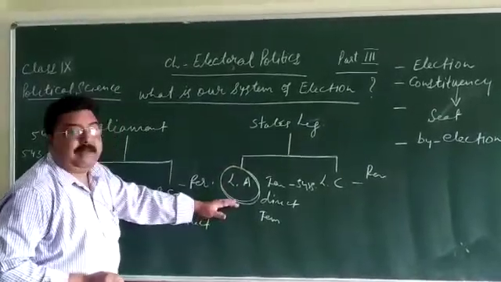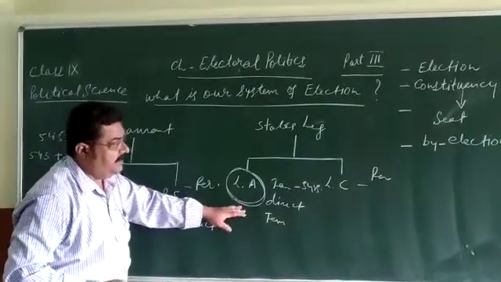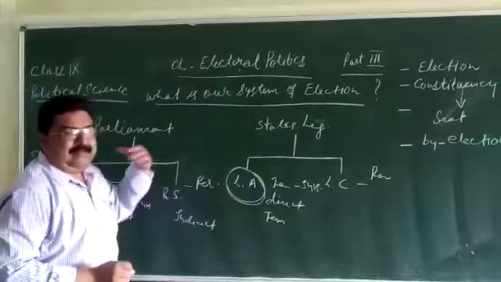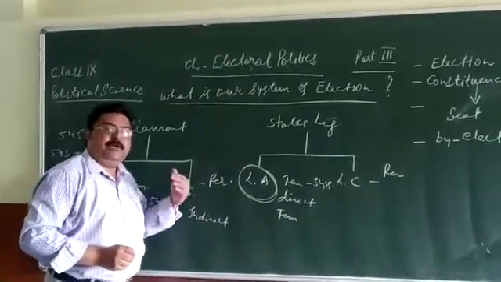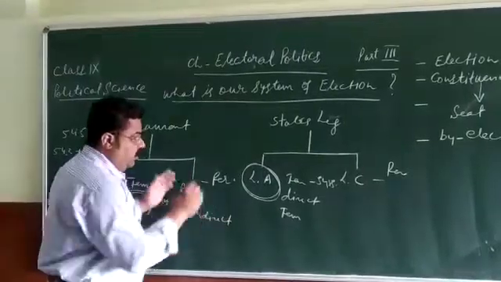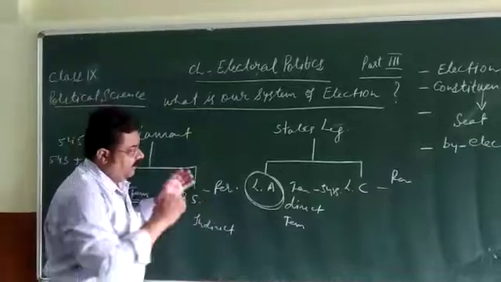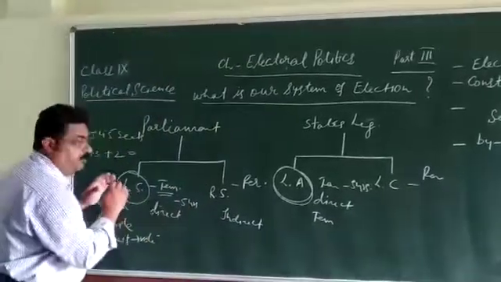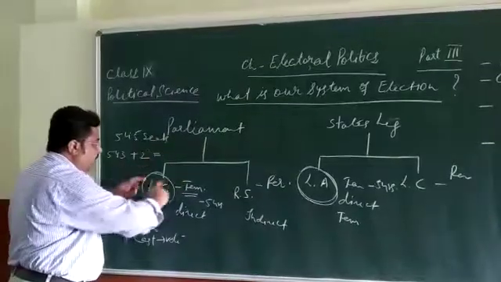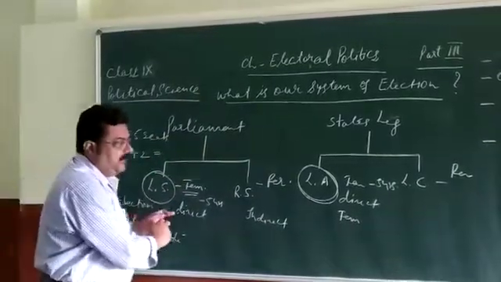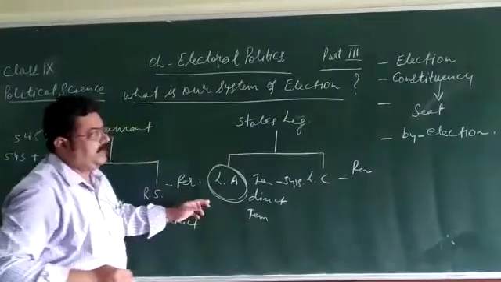We would call it a bicameral legislature. Like Uttar Pradesh, we have a legislative assembly and a legislative council. But some states have only a single house, so we would call them a unicameral legislature. So before we come to the point of what our system of election is, I would like to explain for which legislative body election is conducted. Like in parliament, election for Lok Sabha is conducted, and state legislative assembly election is conducted.